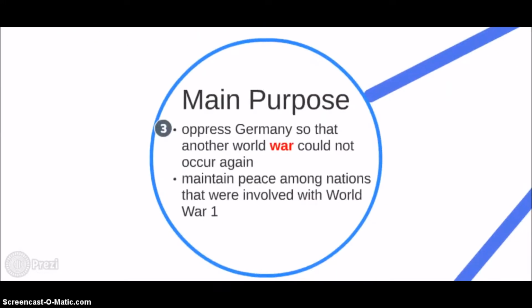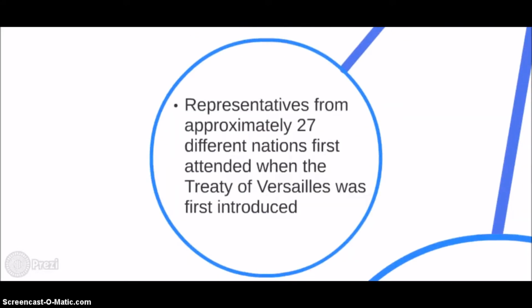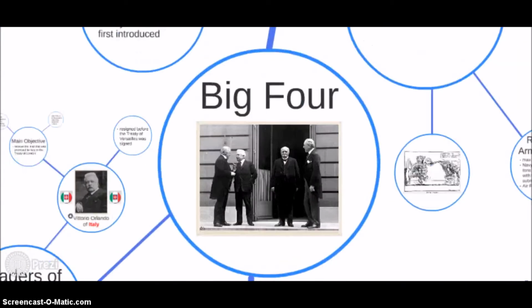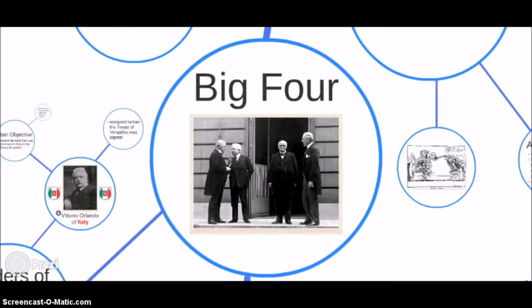The main purpose of this treaty was to oppress Germany so that another world war could not occur again, and also to maintain peace among nations that were involved with World War I. Representatives from approximately 27 different nations first attended when the Treaty of Versailles was first introduced in January, but the meetings were mainly influenced, dominated, and controlled by the Big Four.